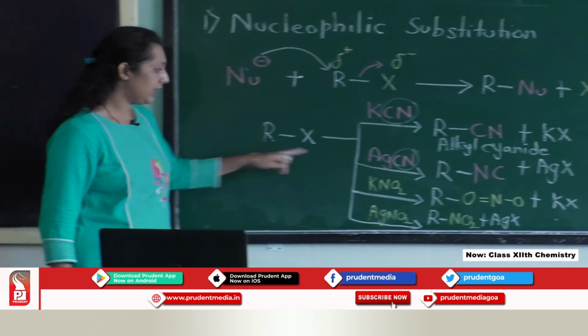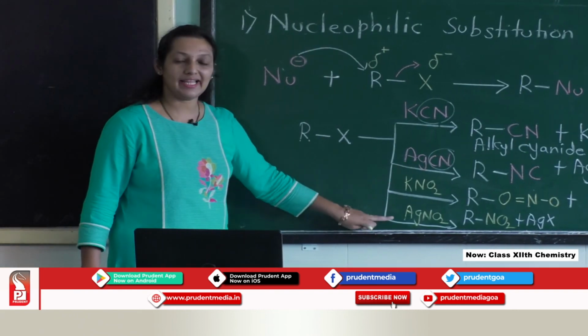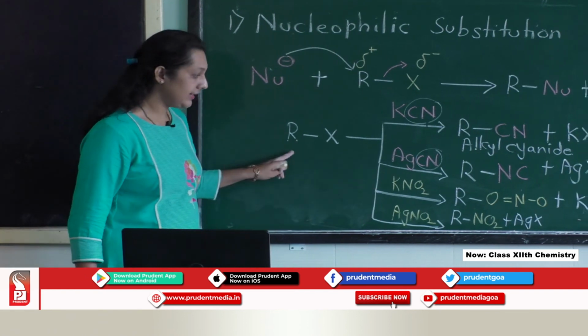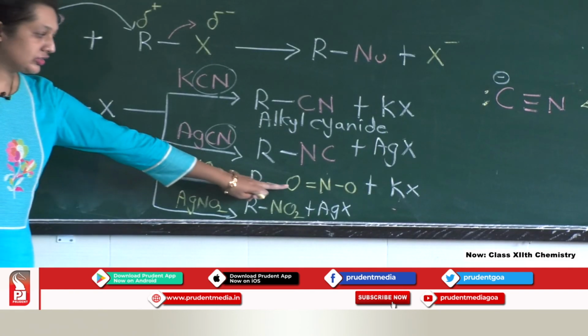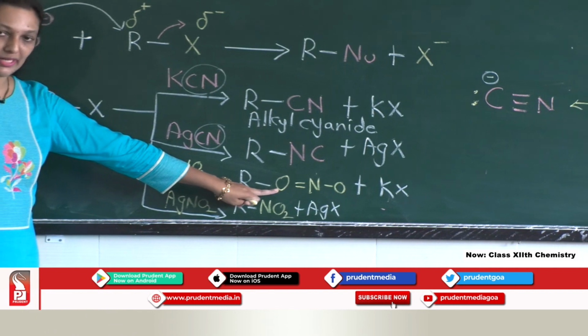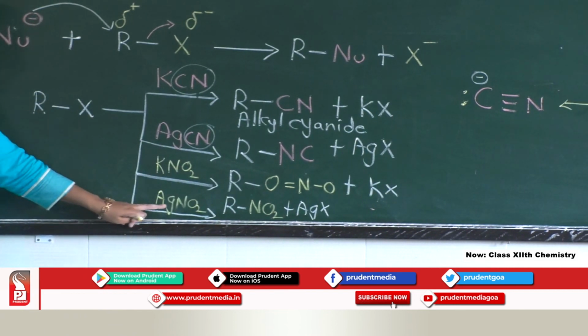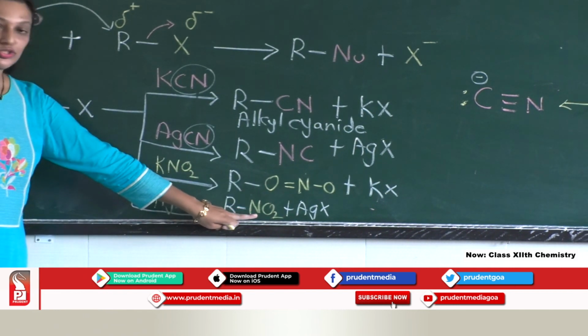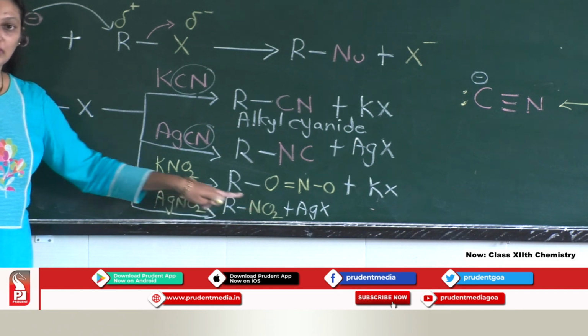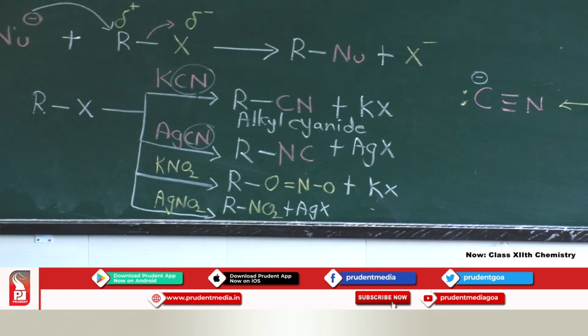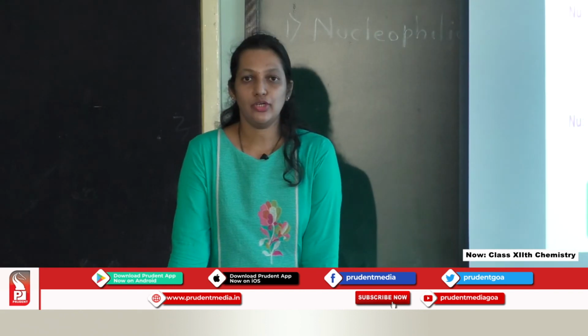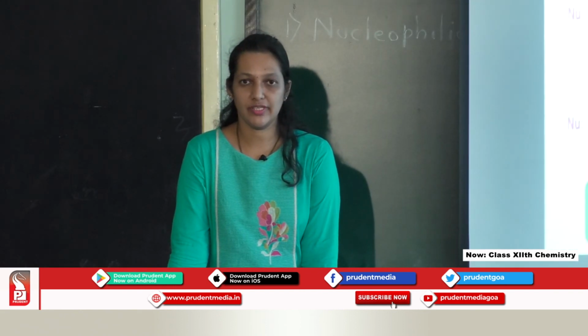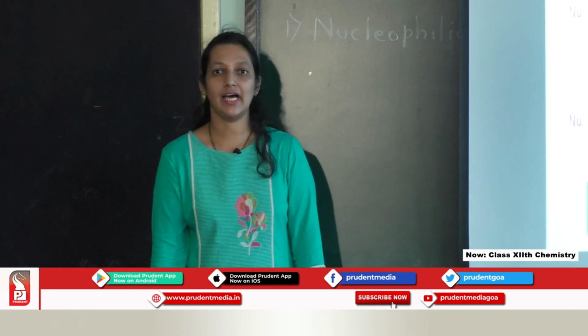Same thing applies in case of potassium nitrite and silver nitrite. The attack takes place through the oxygen in case of potassium nitrite, and in case of silver nitrite, the nitrogen is linked to an alkyl group. So, these are the nucleophilic reactions. There are two types of nucleophilic substitution reaction, SN1 and SN2, that we are going to see in our next class.